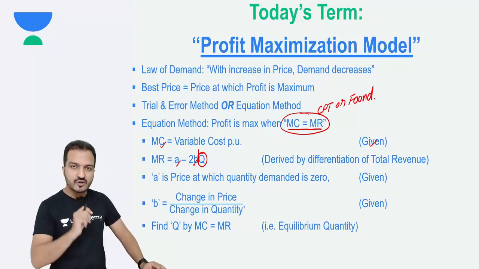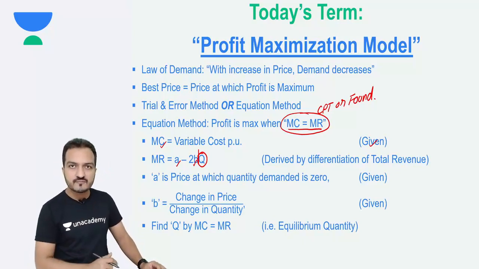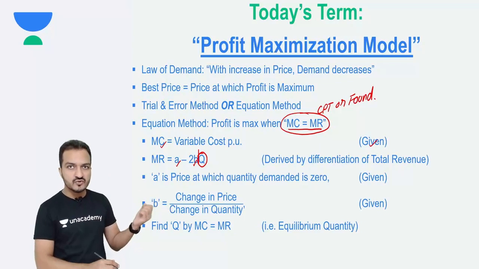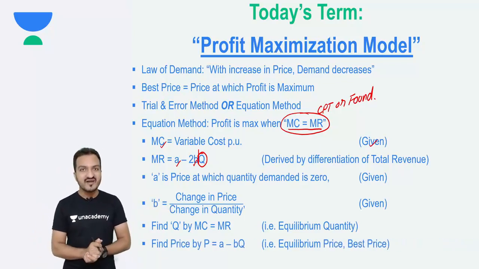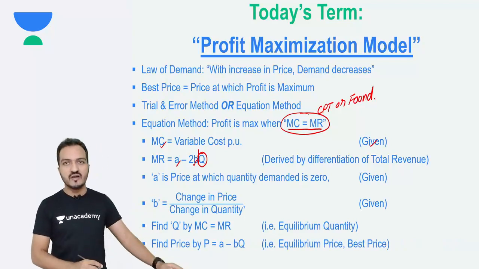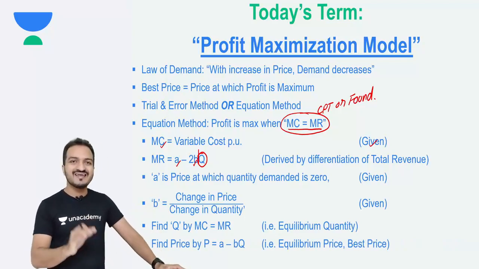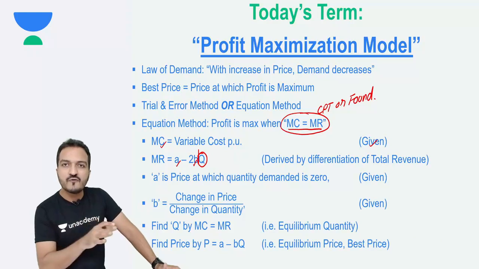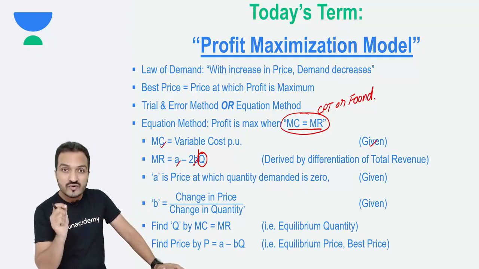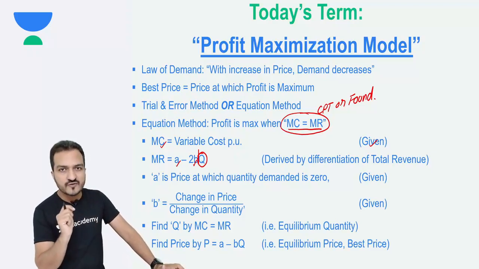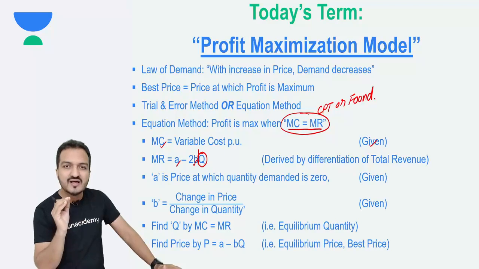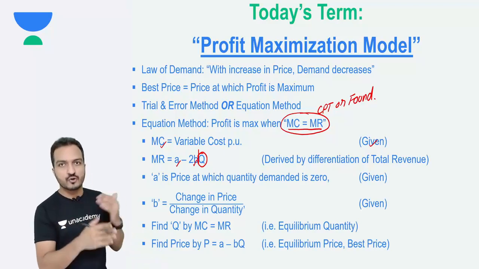Now that you have the quantity which gives best profit, using that quantity, you can find the price. For finding price, I have another formula. Again, I am not deriving this formula. This formula is basically an equation of the law of demand. I'm not showing you the derivation. I'm simply showing you how to solve your questions here.